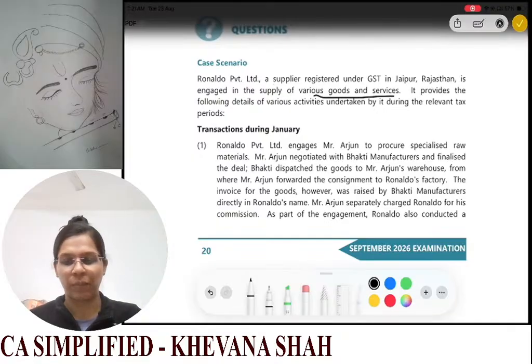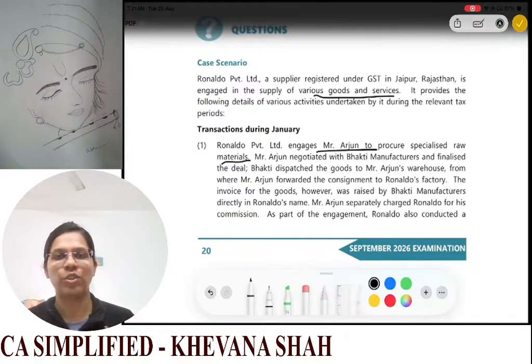Now Ronaldo Private Limited engages Mr. Arjun to procure specialized raw materials. Mr. Arjun negotiated with Bhakti manufacturers and finalized the deal. Bhakti dispatched the goods to Mr. Arjun's warehouse, from where Mr. Arjun forwarded the consignment to Ronaldo's factory. Then the invoice for the goods was raised by Bhakti manufacturers directly in Ronaldo's name. So here Ronaldo is the principal and Arjun is the agent, the pure agent. Then Mr. Arjun separately charged Ronaldo for his commission.